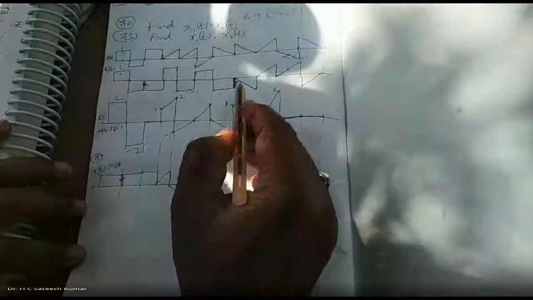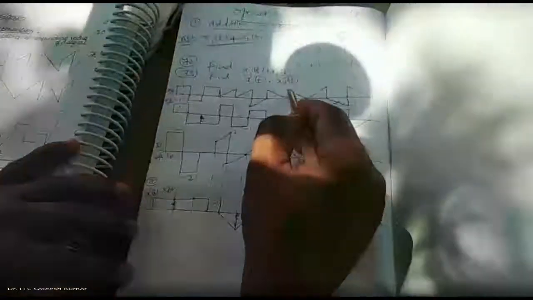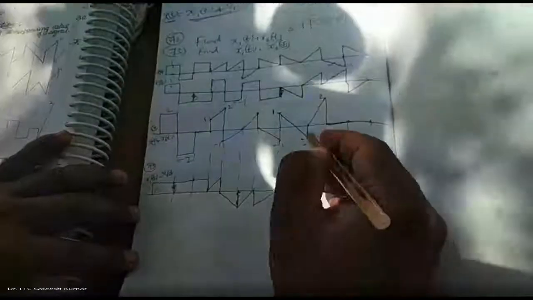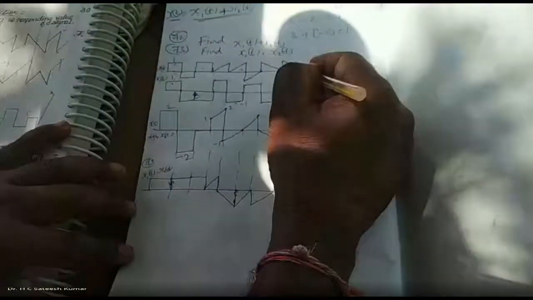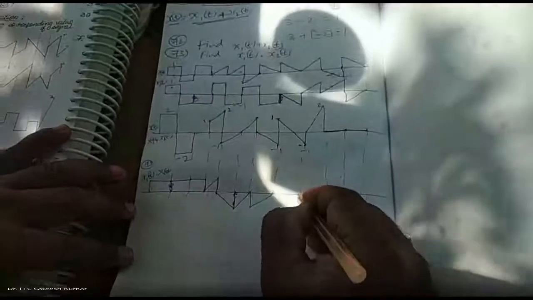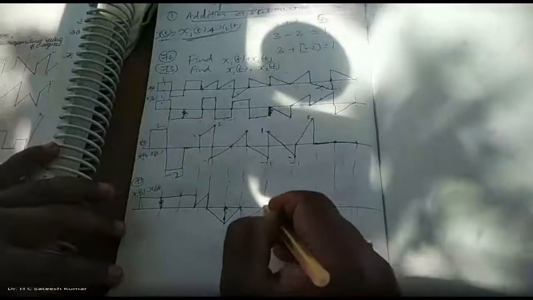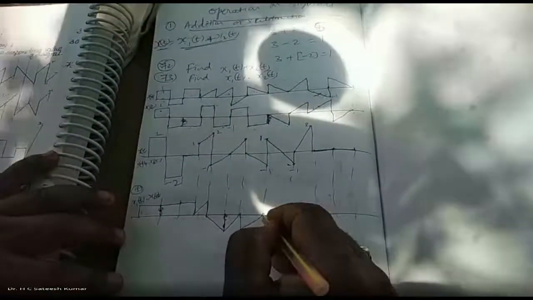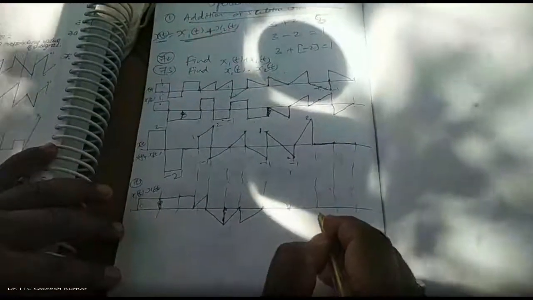So how exactly are we going to get it? So 0 into 1 is 0. And minus 1 into 0 is 0. In between, you should get a parabola. The parabola can be on the top side or it can be on the bottom side. Which side should you get?